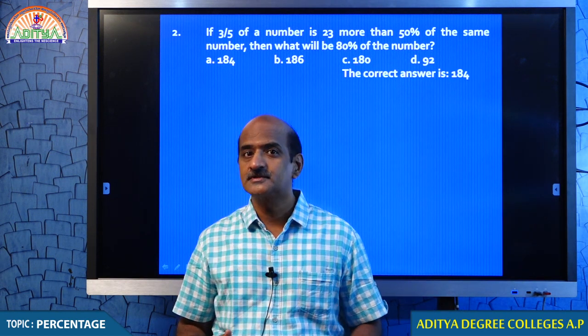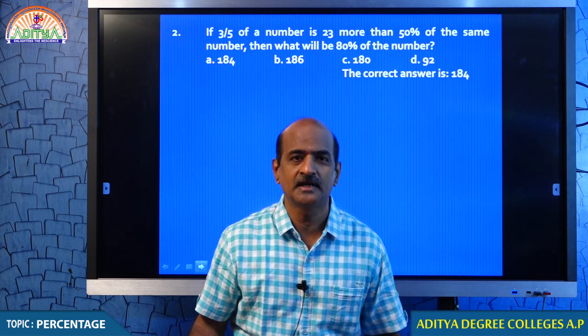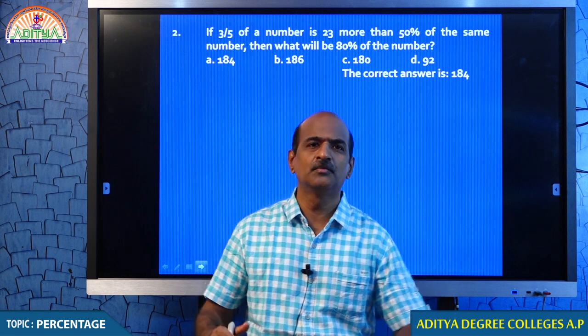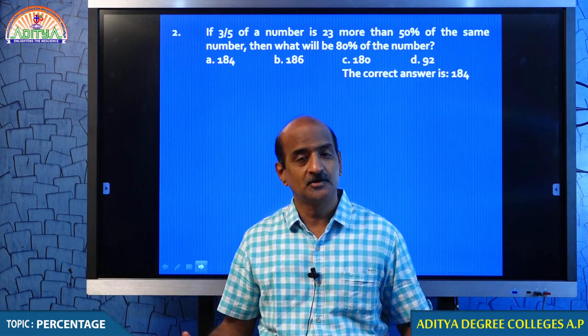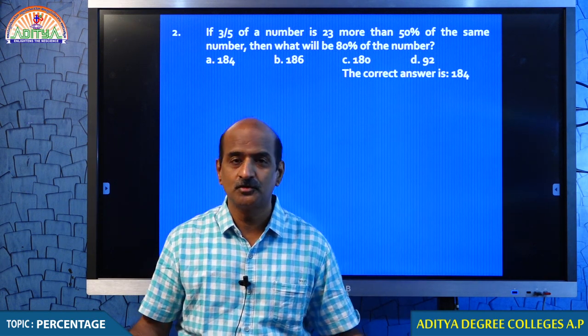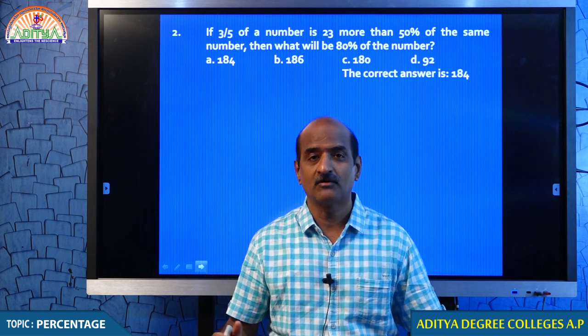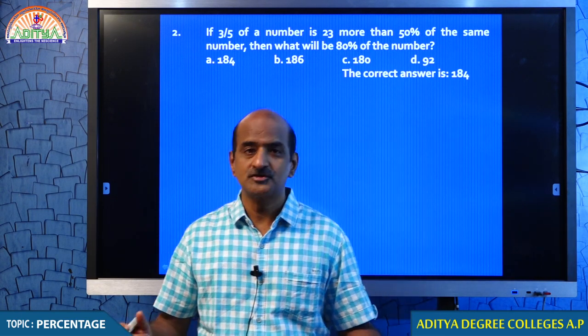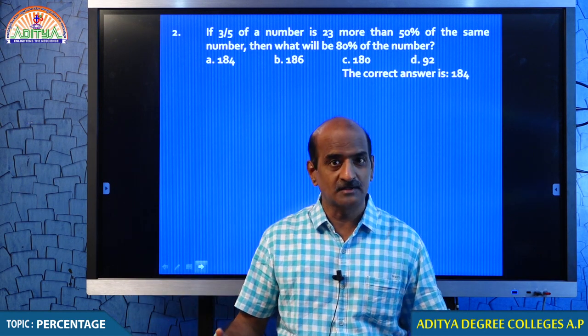You need to choose. Students, when you are playing cricket, what do you do in the beginning? Do you want to score 4s and 6s for every ball? No. You have to choose the ball, isn't it? Don't try to score 4s and 6s for every ball. It is not possible. You have to leave some of the balls. You have to choose the balls. So, a competitive exam is no different. This is all in the beginning.